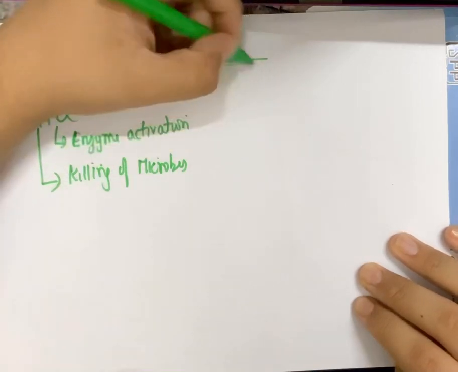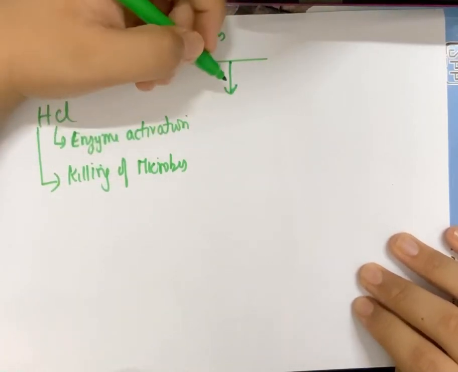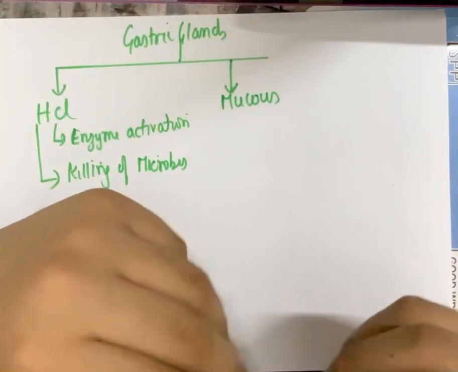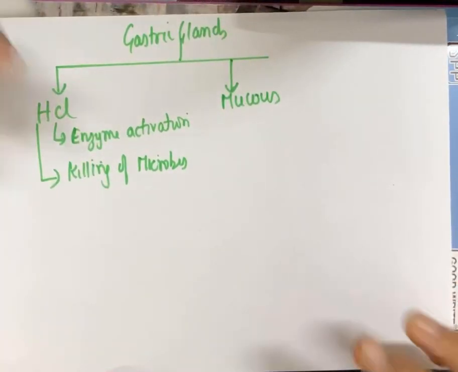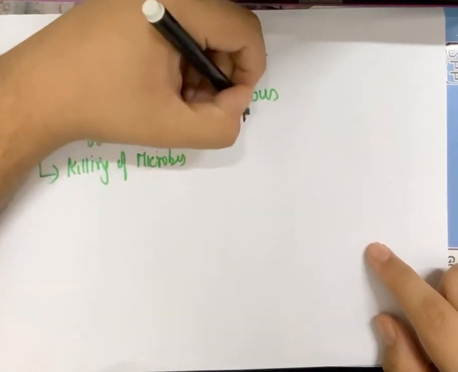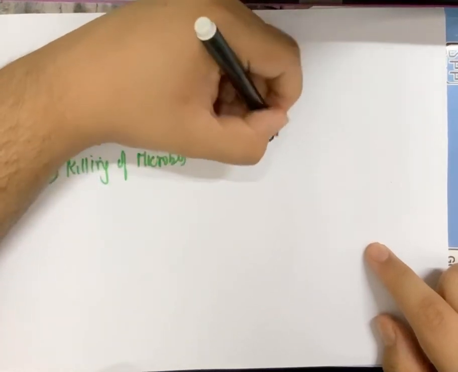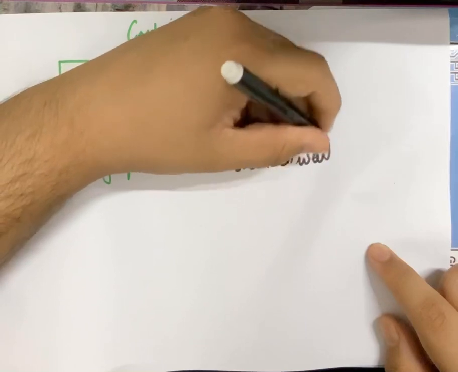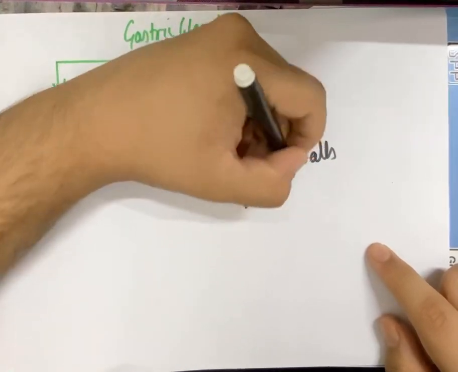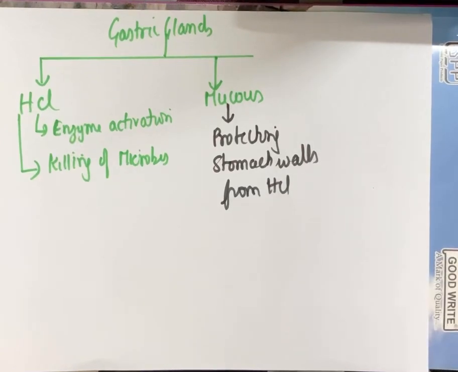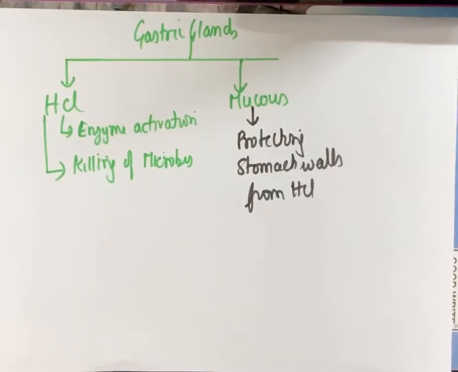Coming to the next secretion of the gastric glands, it is mucus. Now mucus is a layer on the stomach secreted by gastric glands, and this mucus is responsible for protecting the stomach walls from HCl. Because HCl is a corrosive acid, it can harm the stomach walls also, and we need to protect those stomach walls, and that function is carried out by the mucus.